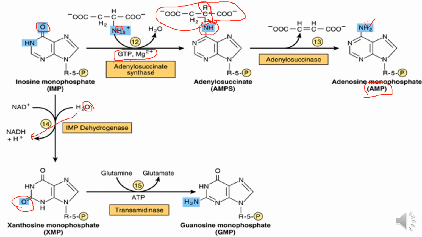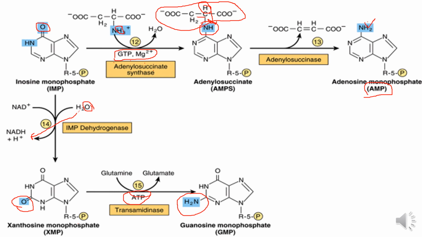Then glutamine contributes its amido group by an enzyme, transamidinase, which requires ATP, and it produces the oxo and amino group, because transamidinase converts the keto group into the amino group.